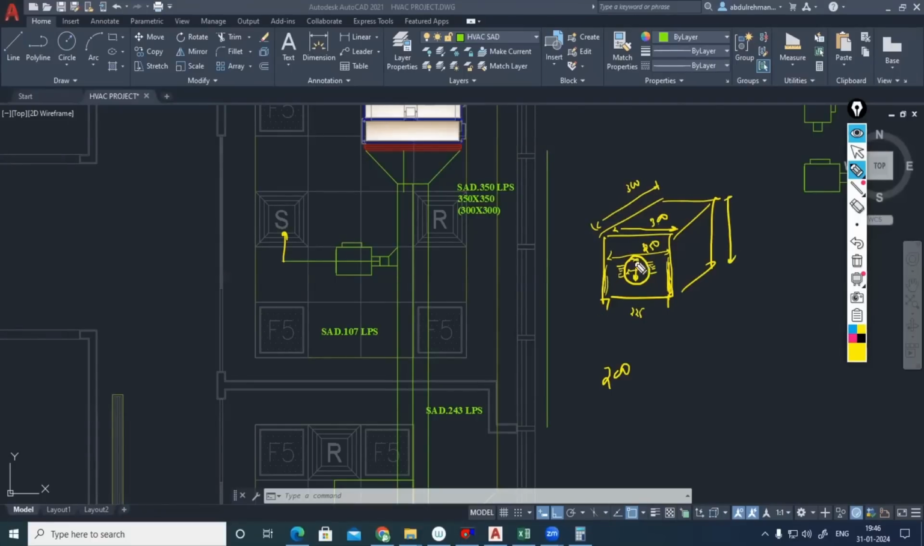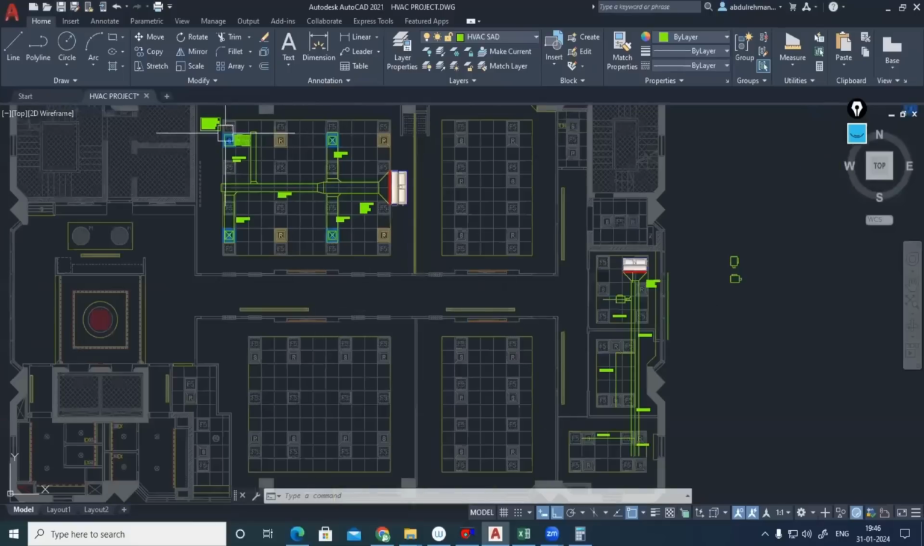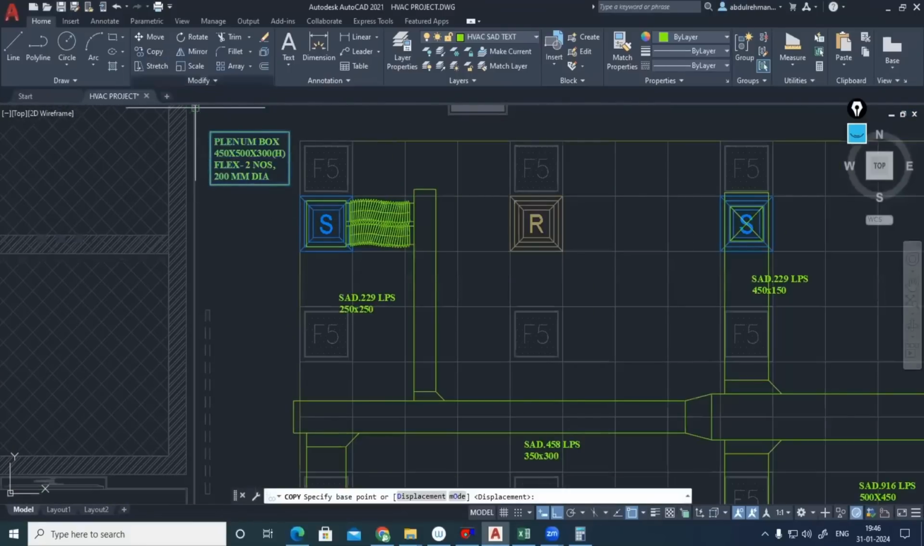Height will be, since the flexible duct diameter is 200, I need minimum 250. 250 I can use, or if you want to make a 300 by 300 by 300 plenum, fine, no problem. We are having enough space there. Otherwise 300 by 300 by 250 is also fine there. Flexible duct diameter is 200, 25 mm top side, 25 mm bottom, so even that is fine. No issue. Okay, I'll be using 300 by 300 by 300. 250 is fine, but I'm selecting that one. Copy.